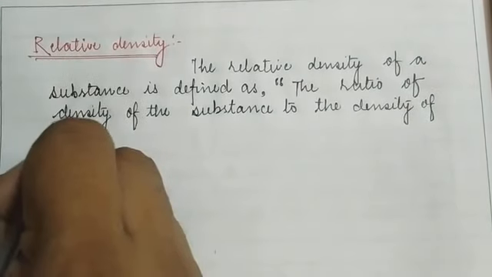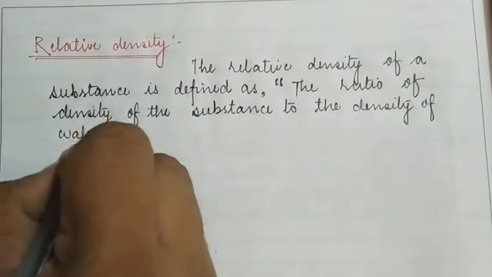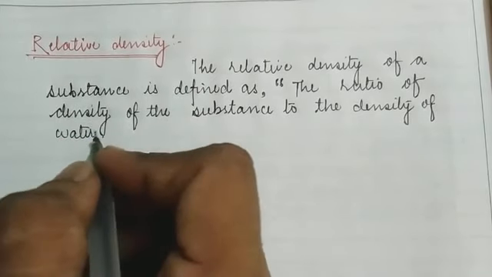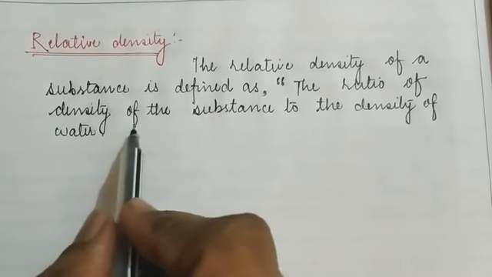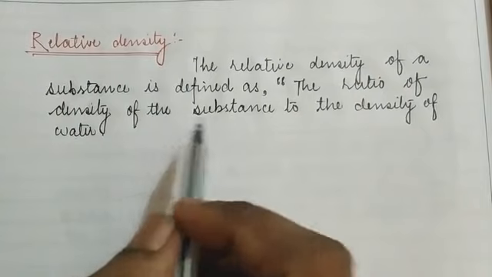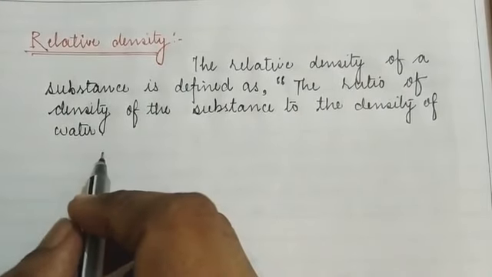Children, since we know the density of water is 1000 kg per meter cube, we are going to relate the density of the particular substance with the density of water.